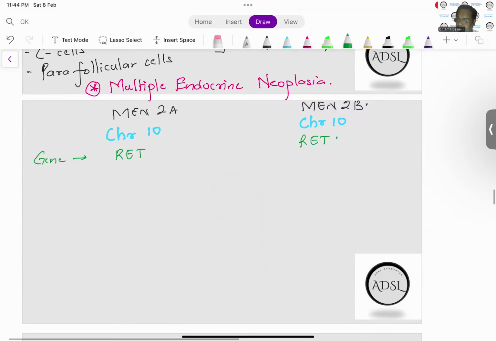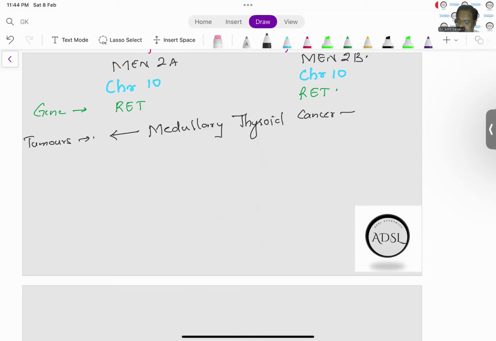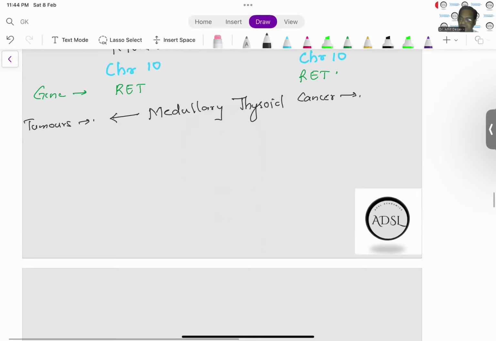All right. And what are the tumors that we will see in these? So in both of them, we will get medullary thyroid cancer. Okay, both these will show medullary thyroid cancer.